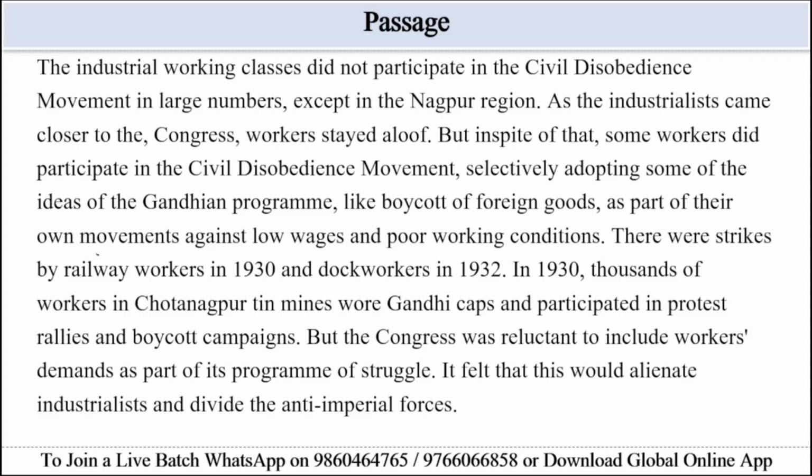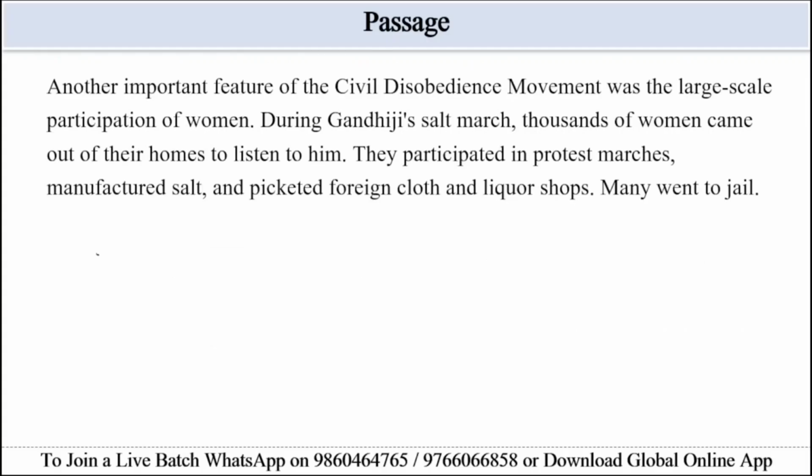In 1930, thousands of workers in Chota Nagpur tin mines wore Gandhi caps and participated in protest rallies and boycott campaigns. But the Congress was reluctant to include workers' demands as part of its program of struggle. It felt that this would alienate industrialists and divide the anti-imperial forces.